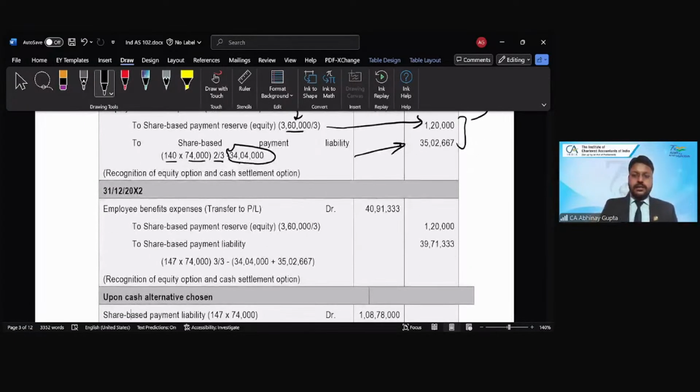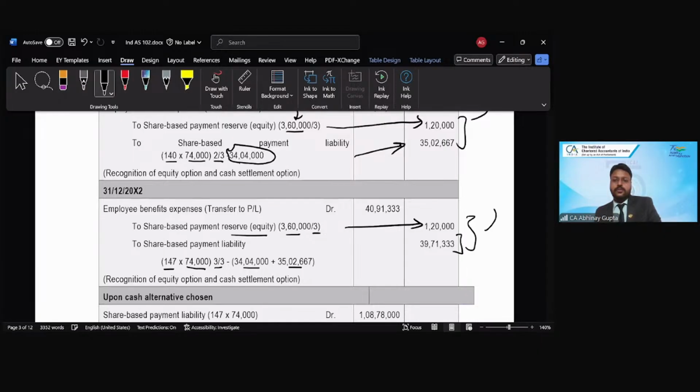Similarly, in the third year, again, the same entry: employee benefit expense account debit, to share-based payment equity. Again, 3,60,000 divided by 3, because this amount is constant throughout the life. So 1,20,000. And again, the 147 is the year-end fair value given in the question. 74,000 is the number of shares. Weight is 3/3 minus year 1 expenditure minus year 2 expenditure, which we have already recognized. So the delta would be the third year. And the total of this would be the total employee benefit expense for year 3, right?